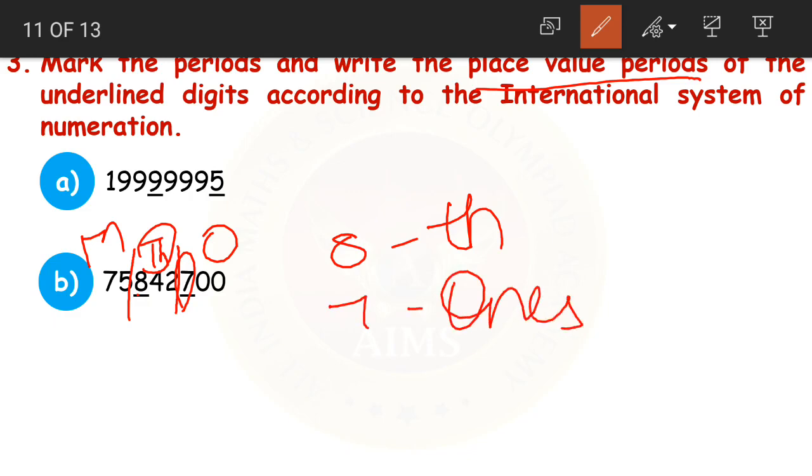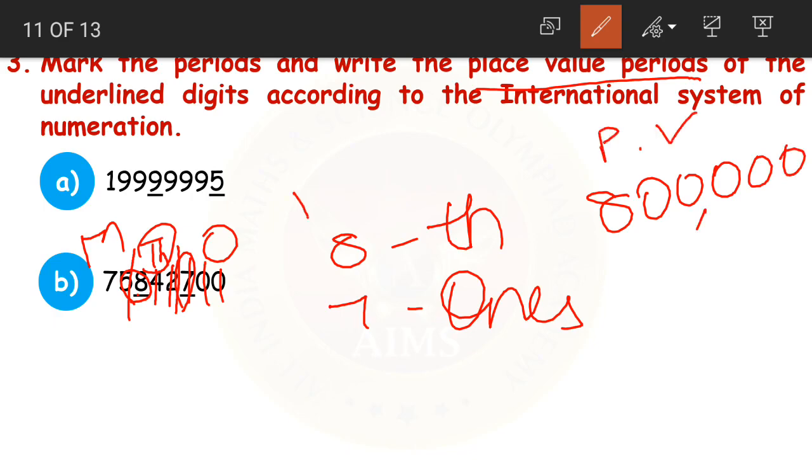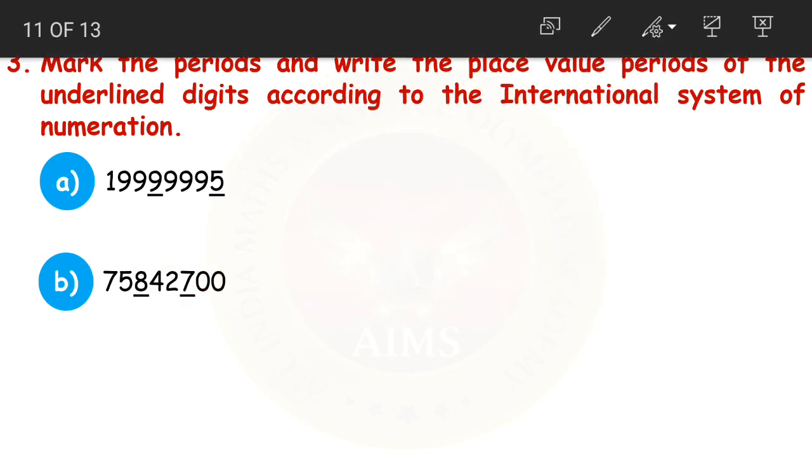If in case they ask you to write the place value of 8, how will you write? You will write it as 8 and then we have 1, 2, 3, 4, 5 digits. So I will simply put 5 zeros after 8. Understood, children? Now this is the place value. This is the place value period. Place value period. This is the place value. Clear, children? It is easy, right?